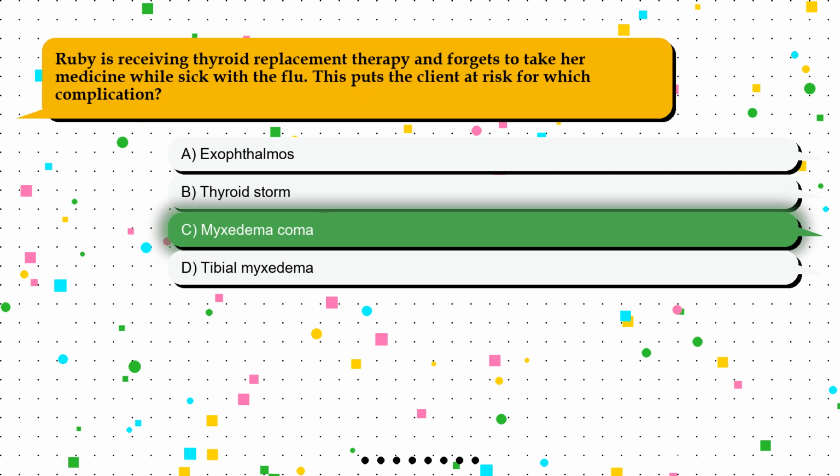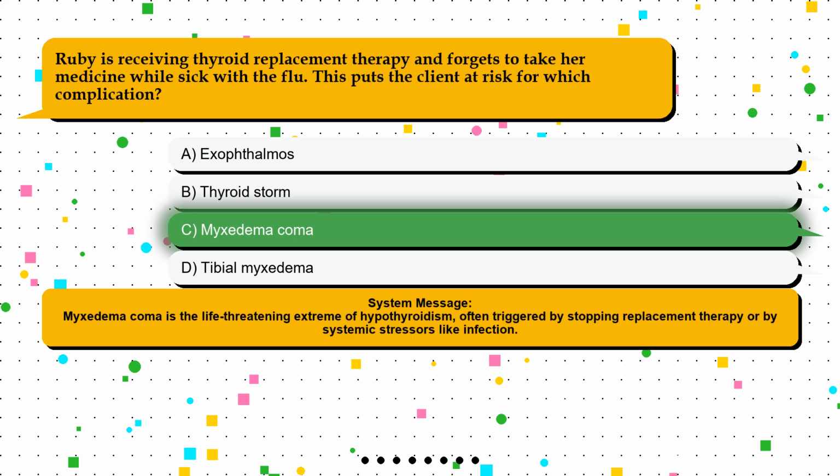The correct answer is option C, myxedema coma. Myxedema coma is the life-threatening extreme of hypothyroidism, often triggered by stopping replacement therapy or by systemic stressors like infection.